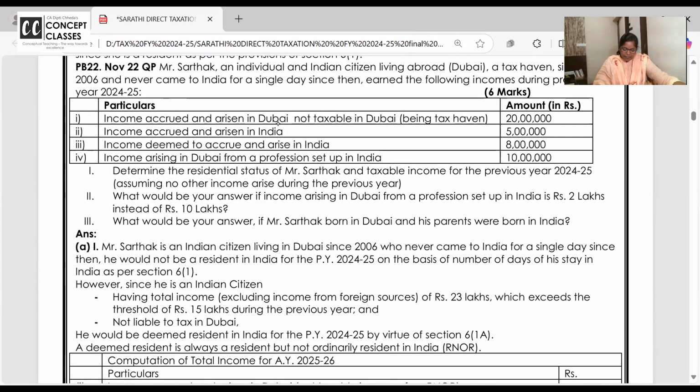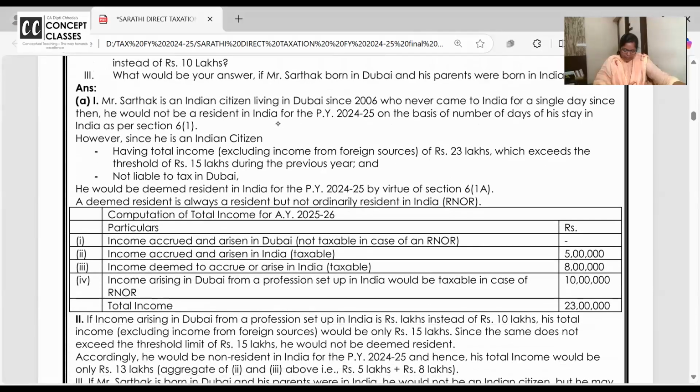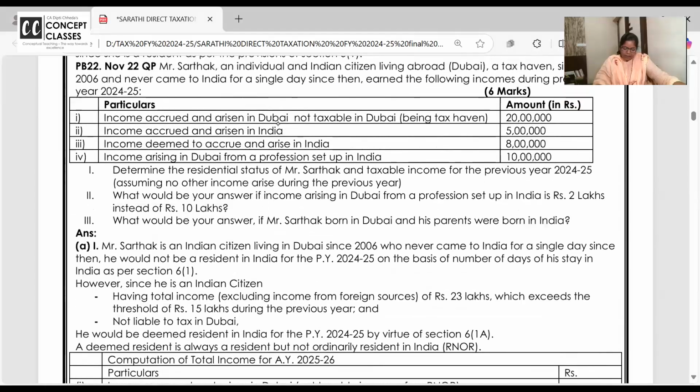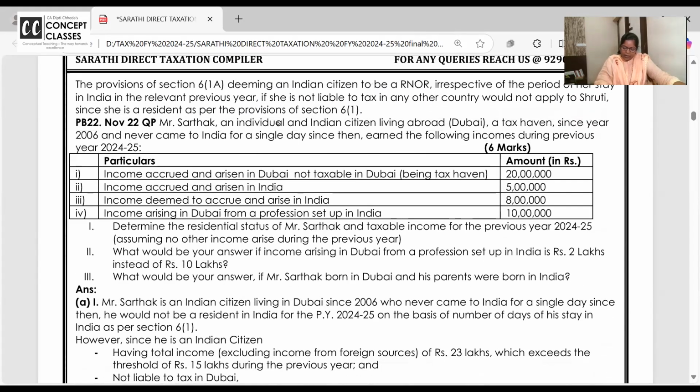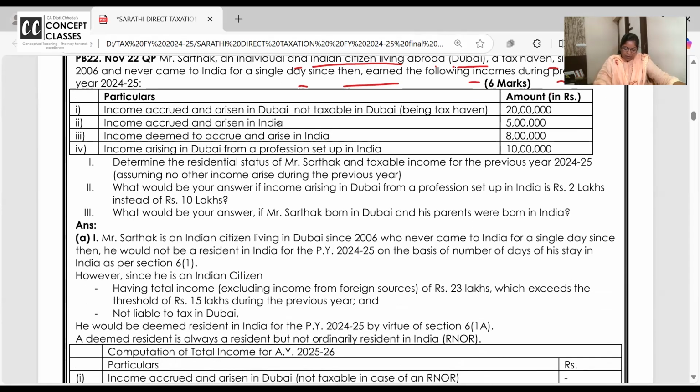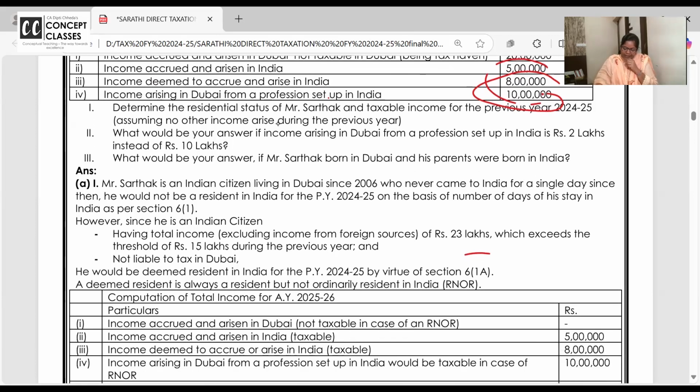In the second part, he is a resident but not ordinary resident. He was an Indian citizen staying abroad, never came to India, but he's having total income in India of 10 lakhs.